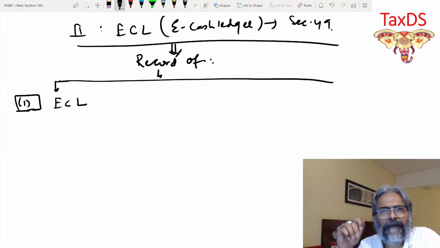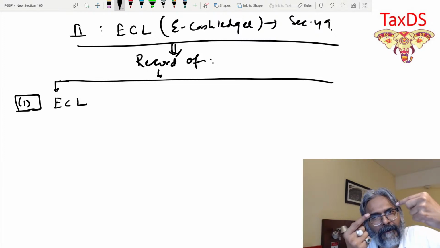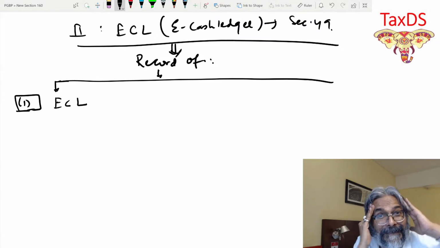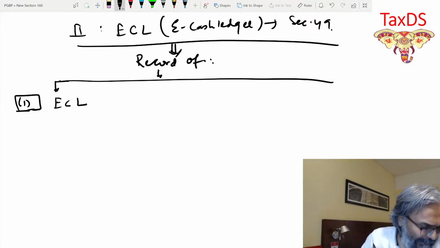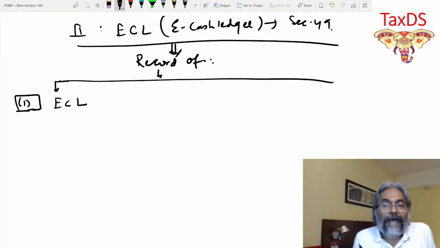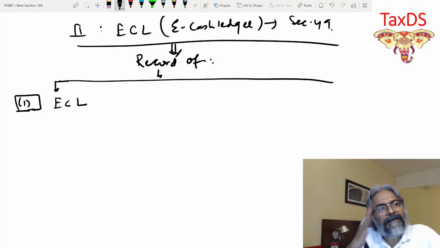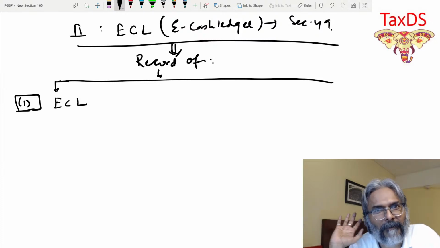Be careful, students. In the ECL, just think logically. What will happen? In this ledger account, the amount will be received first. Think logically. In ELL, what happened? First, the liability would be created, and then against the liability, the adjustment would be made.